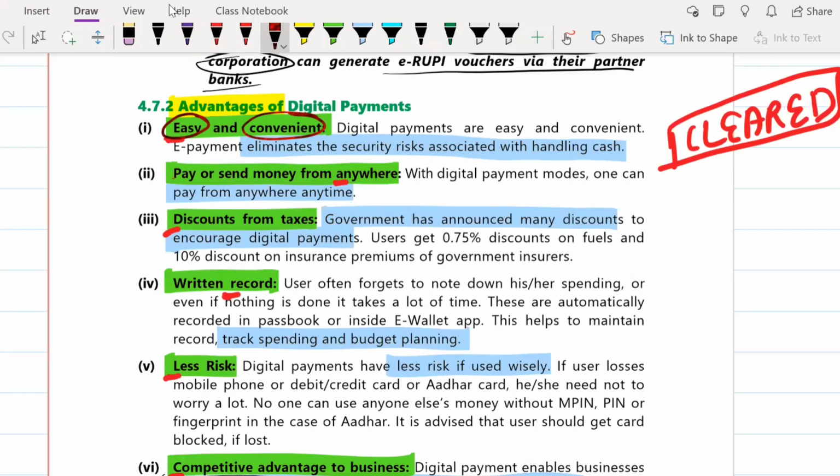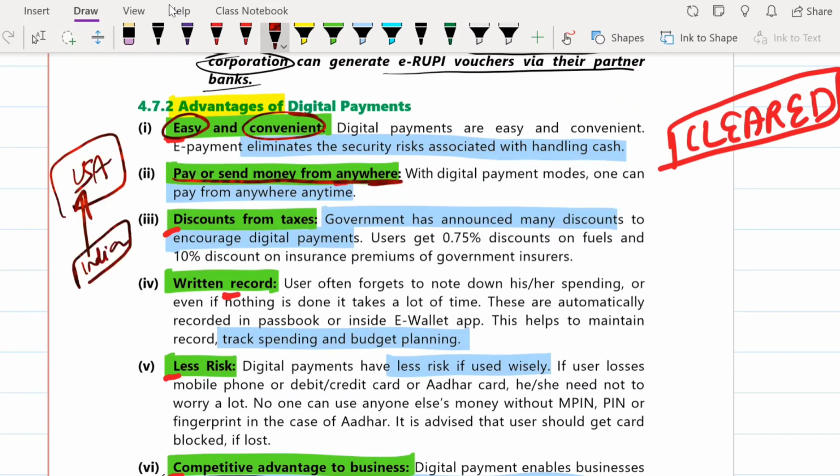Next is pay or send money from anywhere. From any part of the world, you can send money to anybody, anywhere. If it is cash, then two people have to meet at one place, so there needs to be physical presence. But right now it is not like that. If I am shopping from a website based out of the USA, I don't have any problem, because from India itself I can make a payment to them using the digital mode of payment.